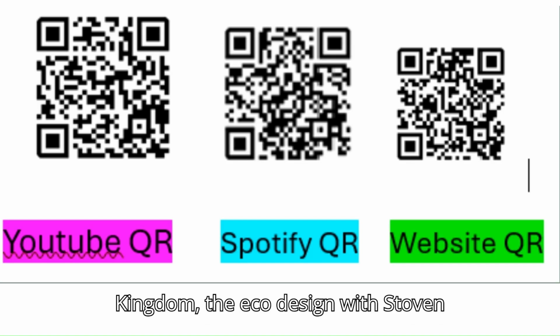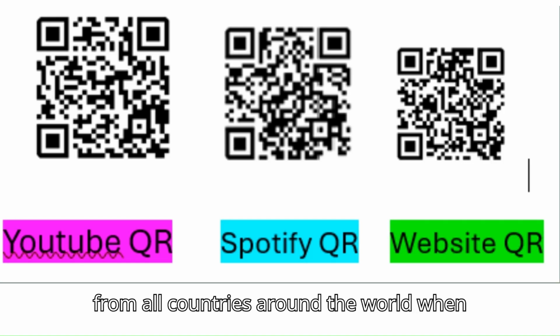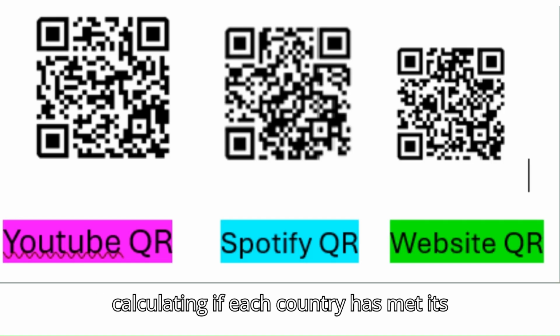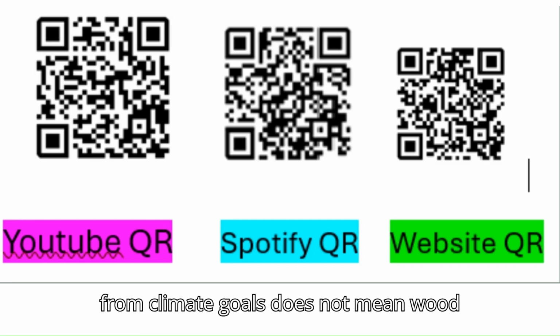The Eco-Design Wood Stove International Convention does not count the emissions from wood burning. The emissions from wood burning are erased from all countries around the world when calculating if each country has met its climate goals. This non-counting or erasure of wood burning emissions data from climate goals does not mean wood burning emissions do not exist. Rosette view.